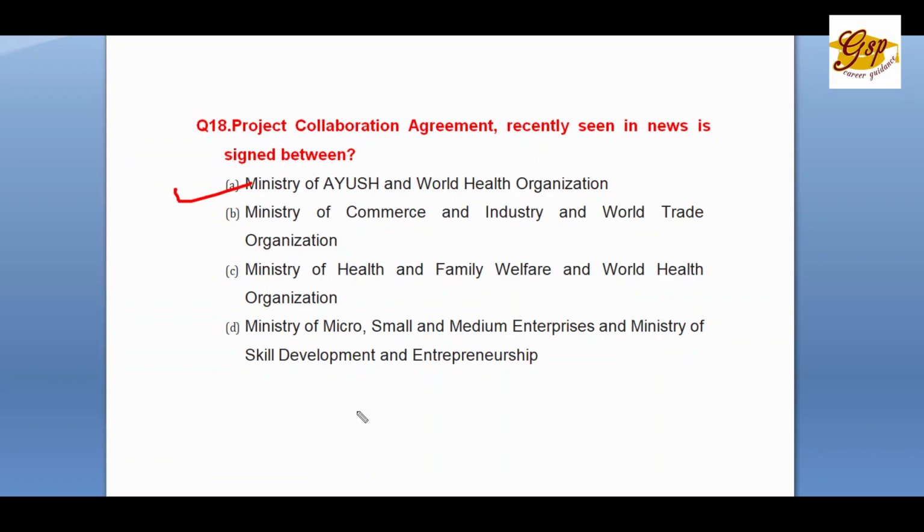So recently the Ministry of Ayush and World Health Organization formalized a project collaboration agreement. And the main objective is to standardize traditional and complementary medicine systems, incorporating their quality and safety aspects into the national health system and disseminating these practices on an international scale. So that's the main thing. We all know Ayush, so it's all traditional medicine together: Ayurveda, Yoga, Unani, Siddha and Homeopathy. All together it's called Ayush. Right.